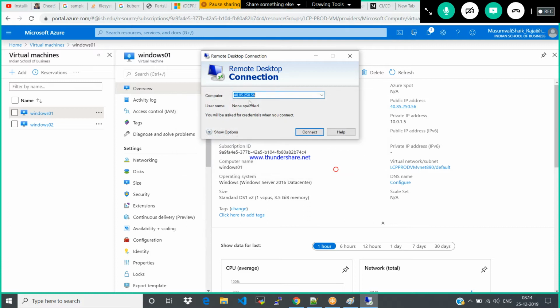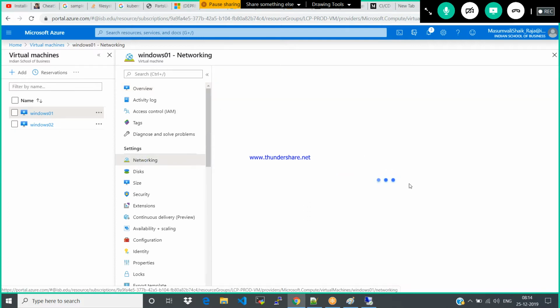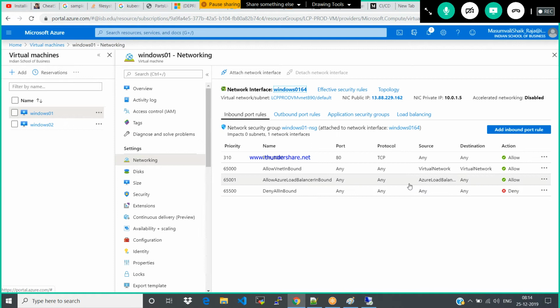Okay. If you go and look here in the inbound rules, there is no rule for RDP. I mean to say we need to define that we would like to allow the traffic to take the remote desktop protocol to this machine particularly. The same applies for SSH, port 22 for the Linux machines, and 3389 for RDP for the Windows machines.